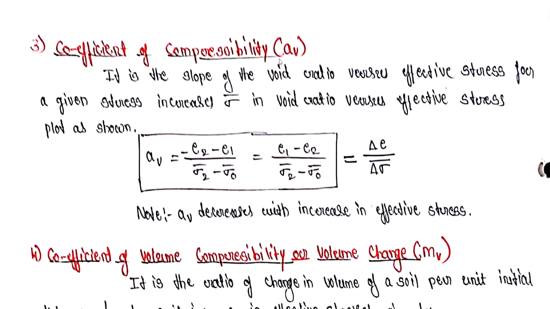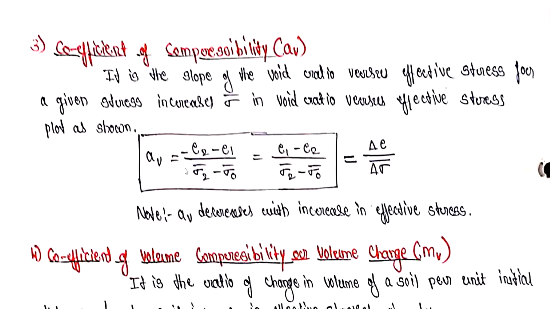It is denoted by av. It is the slope of void ratio versus effective stress for a given stress increment, in the void ratio versus effective stress plot as shown.